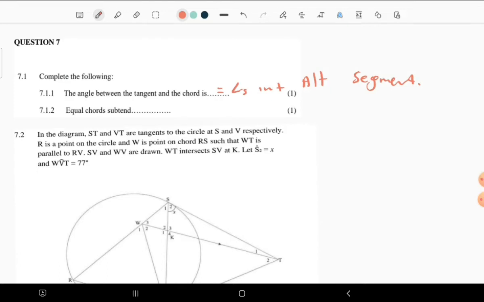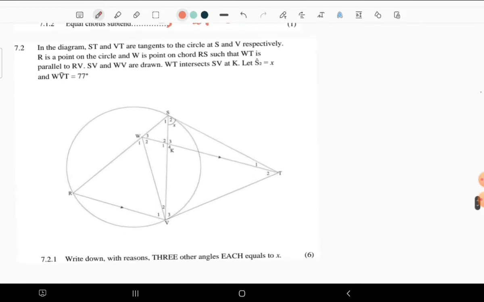Now, equal chords subtend equal angles at the circumference of the circle. At the circumference of the circle. So just get these 2 marks and go to the next question.